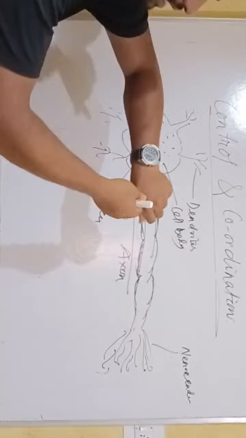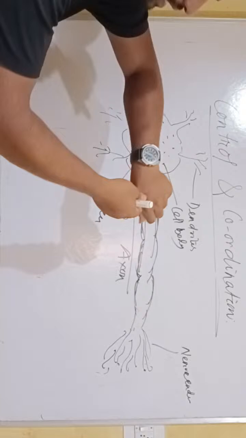When the hotness message is at the nerve endings, there is a chemical secretion. This chemical converts it into an electrical impulse. So through the electrical impulse, the information is transferred from the first neuron to the second neuron across the synapse in the form of electrical signals.